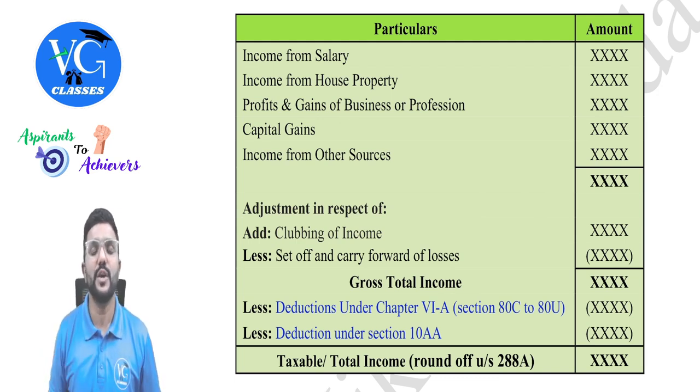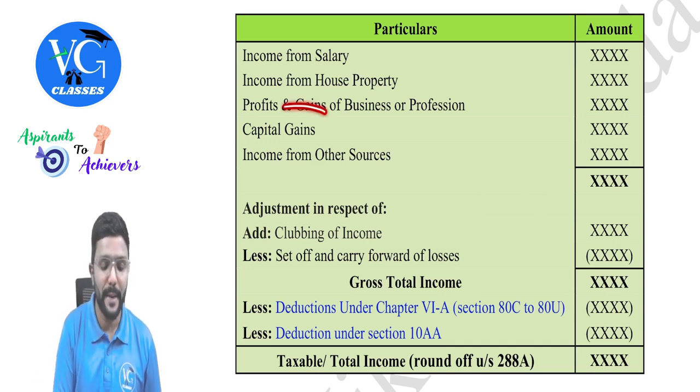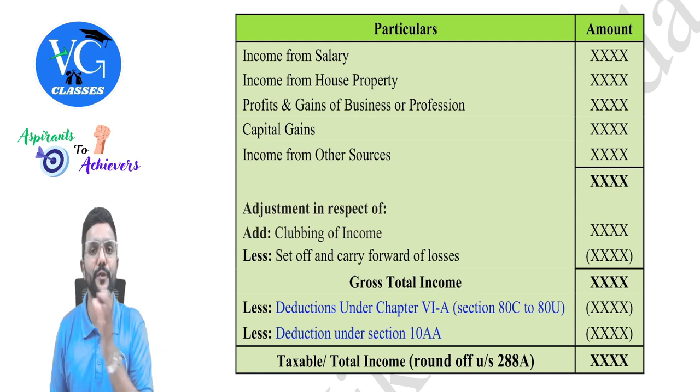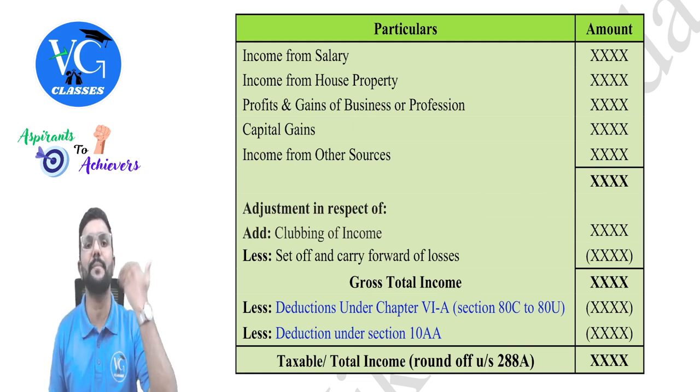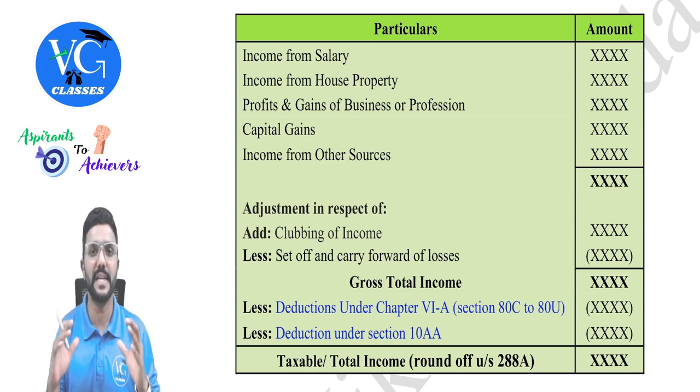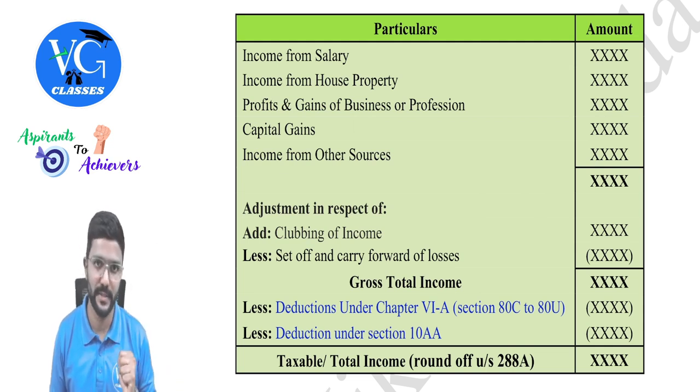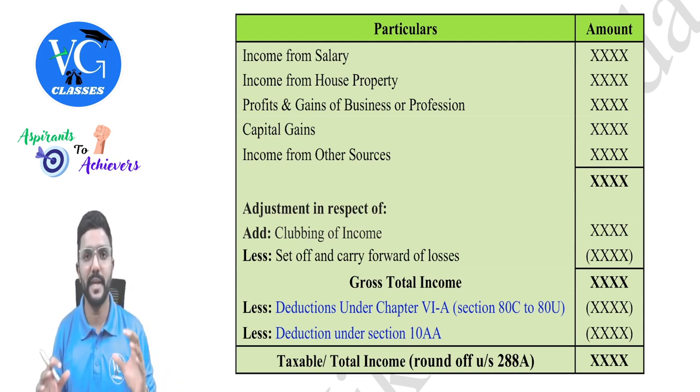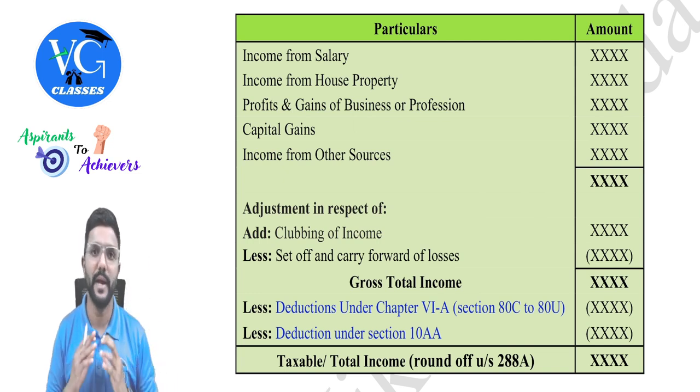Then there is one more list of exemptions which is covered under the capital gains head under the section 54 series, and these exemptions can be claimed only against capital gains income if the assessee is ready to invest the capital gains income in the new assets. Yes, so any exemption, claim it under the respective head.